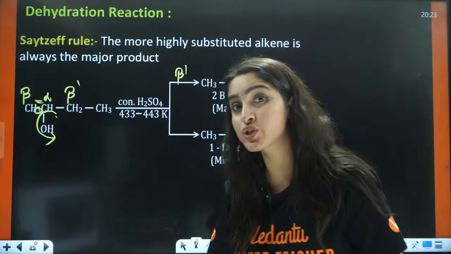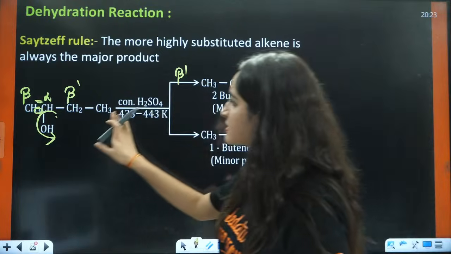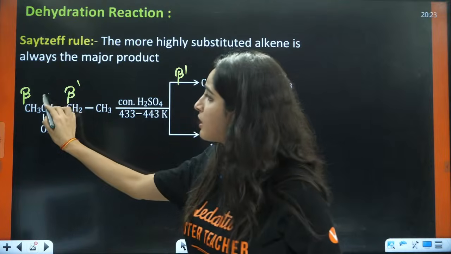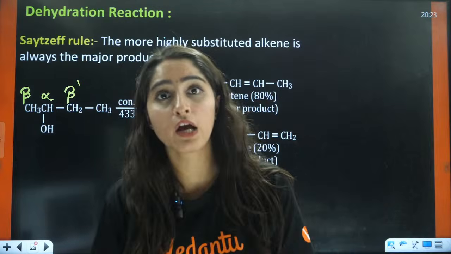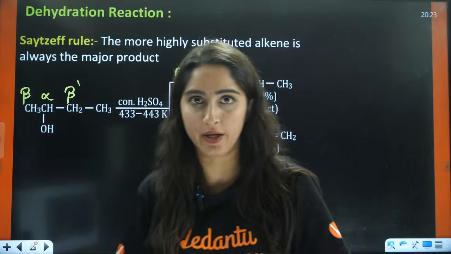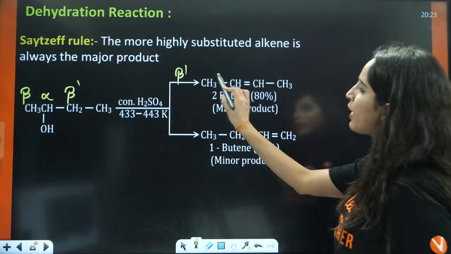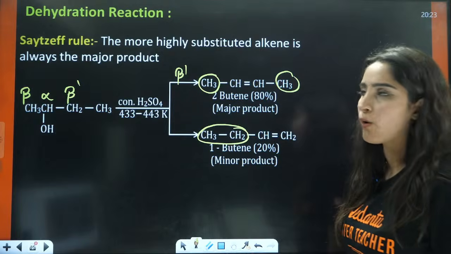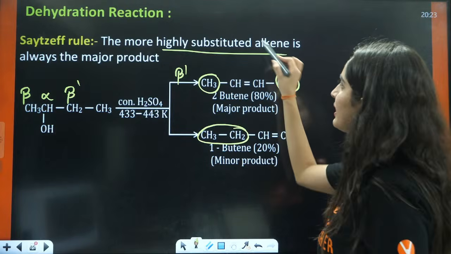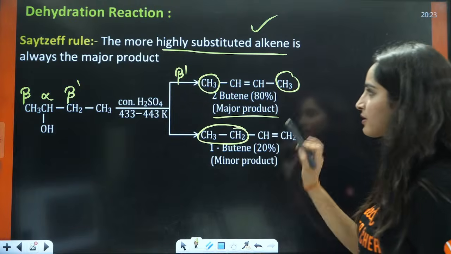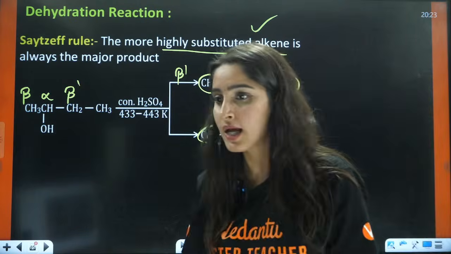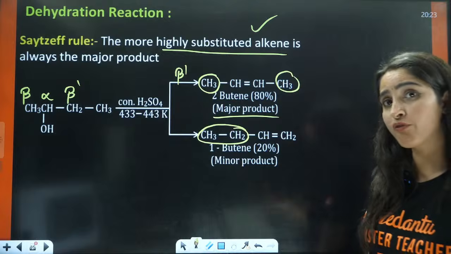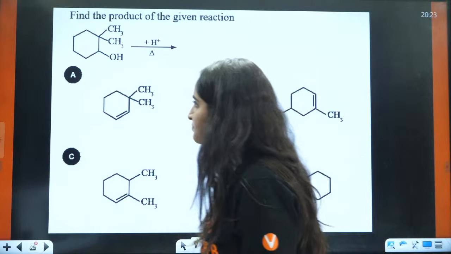Now the problem is which will be the major product. So what Saytzeff told us is that the alkene will be formed which is more alkyl substituted, right? In this case you have two alkyls. In this case you have just one alkyl substituted in this double bond. That is why the highly substituted alkene is your major product. This is your Hofmann product, this is your Saytzeff product, right? Hofmann product is your minor product.